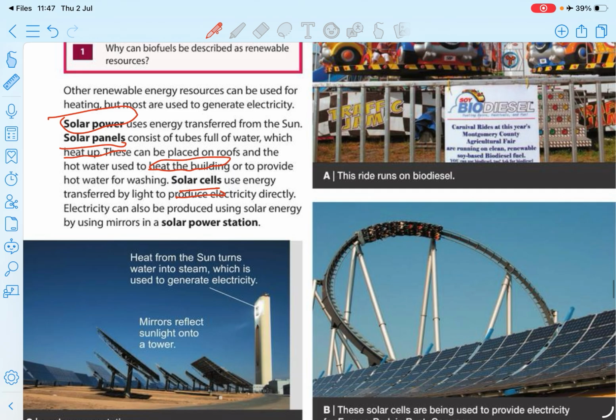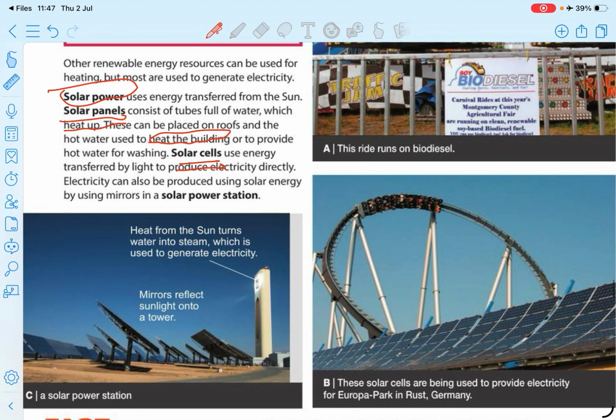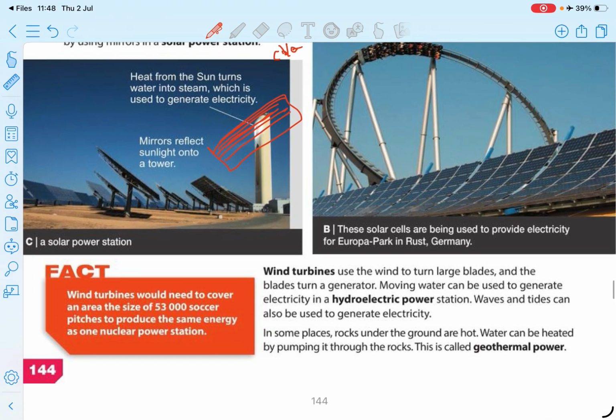Now there is some hype to install solar cells, because in Sri Lanka we get a lot of sunlight, so that's a better choice. What is the drawback of the solar cell? If clouds suddenly come, you cannot get the electricity instantly, right? Okay.